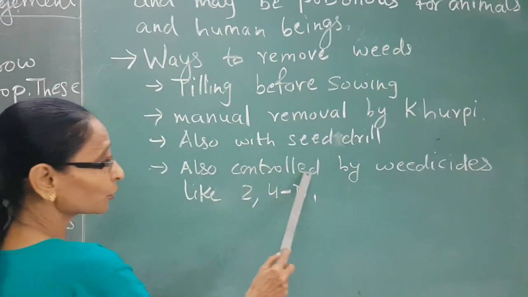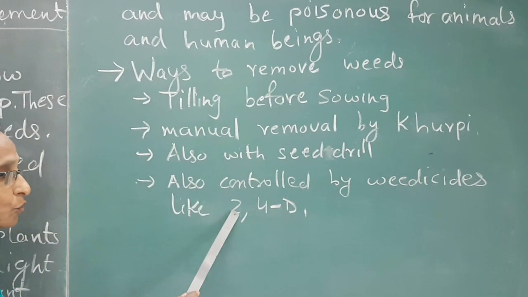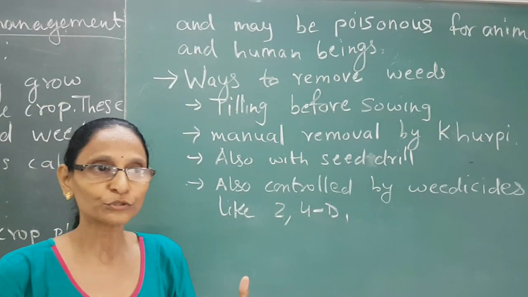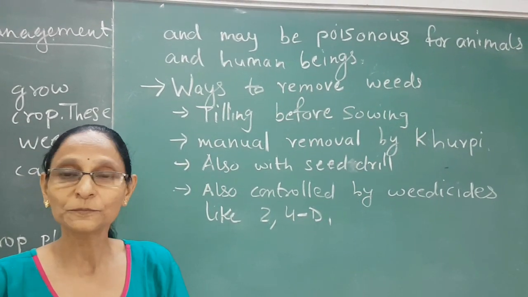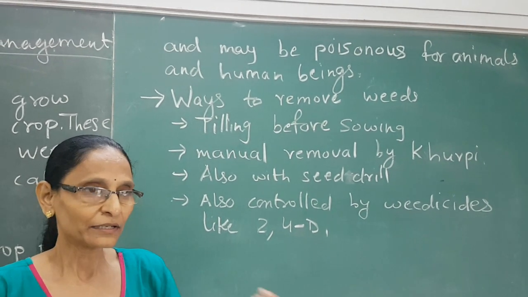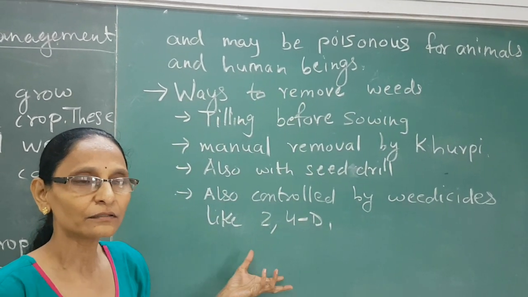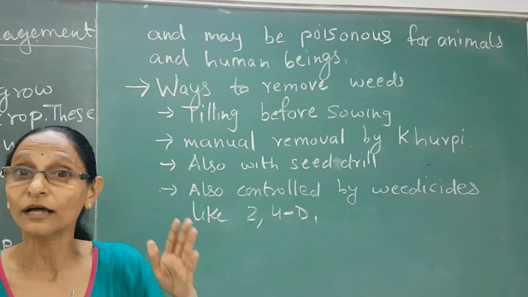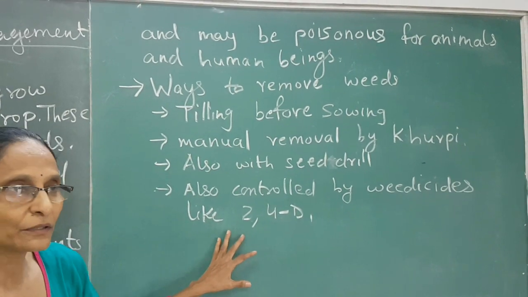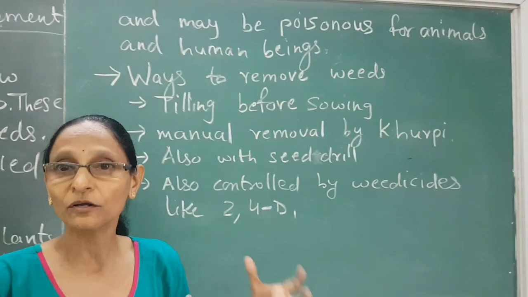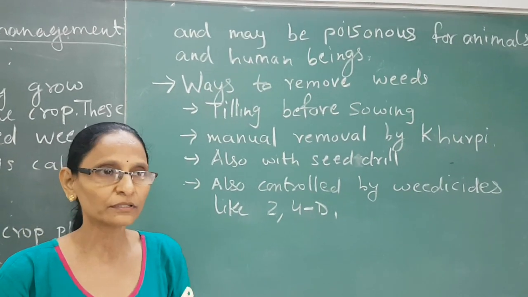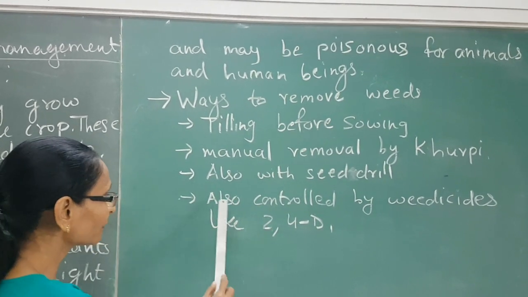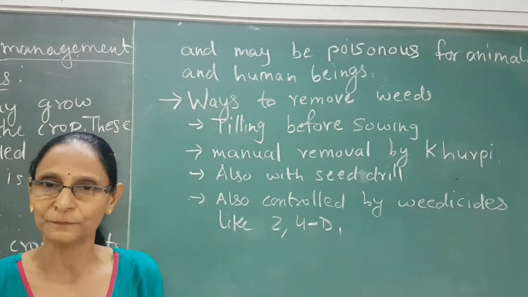Weeds are also controlled by weedicides like 2,4-D. These are chemical substances, so they are diluted with water and then sprayed in the field. When they are sprayed, they will kill the weeds, the unwanted grass or plants growing along the crop, without harming the main crop. And farmers have to take some precautions while spraying this. They have to cover their mouth and nose so that it doesn't affect their health. So weeds are also controlled by weedicides, that is, chemical substances.